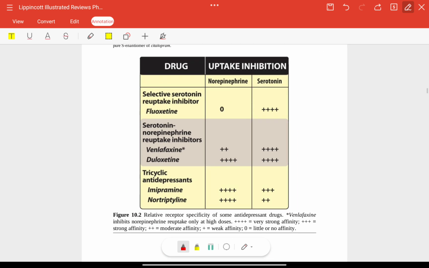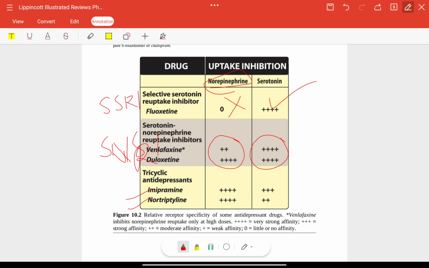Now drugs and uptake inhibition. Selective serotonin reuptake inhibitors, SSRIs, like fluoxetine, will not inhibit or act on norepinephrine; they will selectively inhibit serotonin. SNRIs, serotonin norepinephrine reuptake inhibitors, venlafaxine and duloxetine, will inhibit norepinephrine as well as serotonin. TCAs, imipramine and nortriptyline, will have both activities but more towards norepinephrine and a little less towards serotonin.